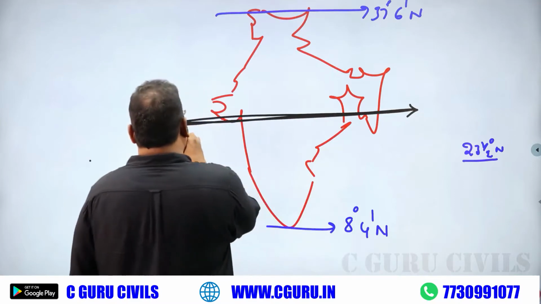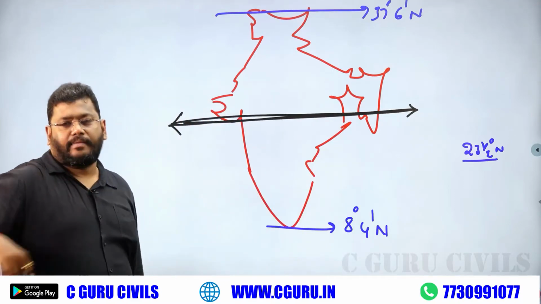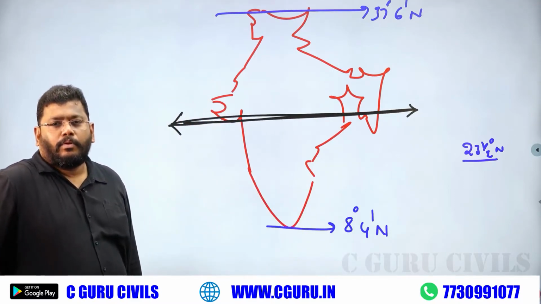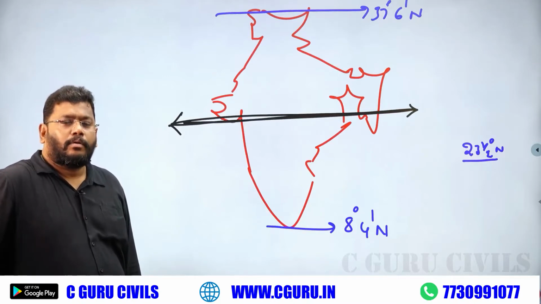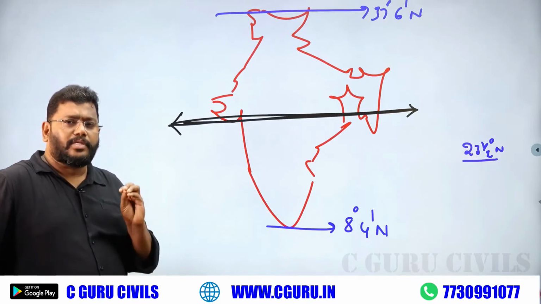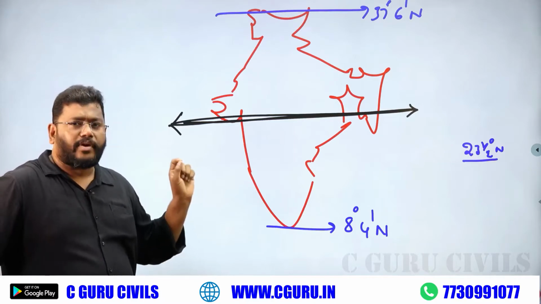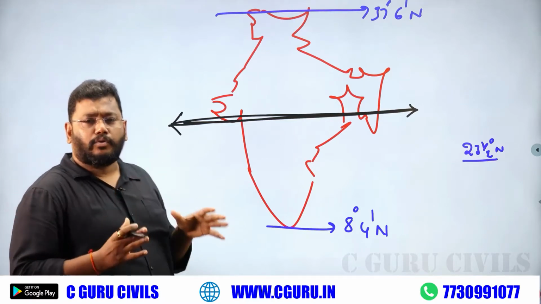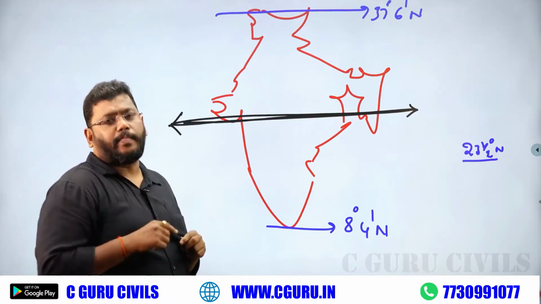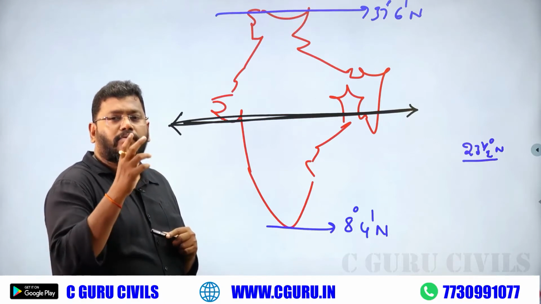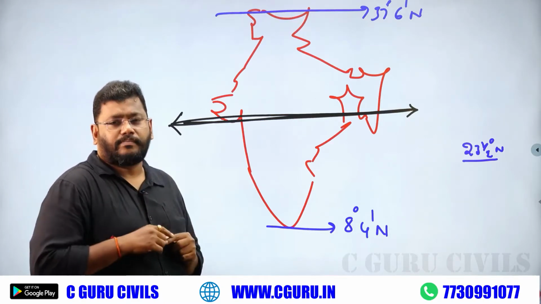That's why the Tropic of Cancer definitely passes through the Indian mainland. Generally, some people say that the Tropic of Cancer divides our India into two equal halves. How do you say that?